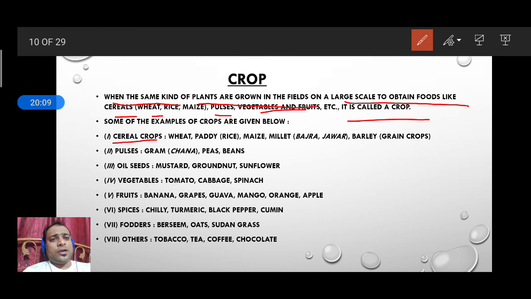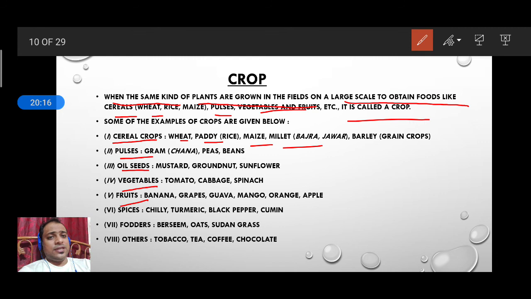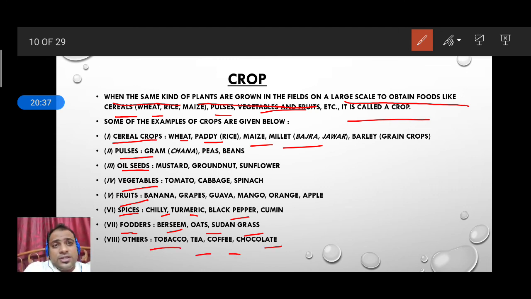Some of the important crops which we get, for example the cereal crop. We have seen the cereal crop: wheat, paddy, maize, millet. Pulses are there, oil seeds, vegetables, fruits. These all are crops only if you are growing in a large scale. Spices like chili, turmeric in a large scale. Fodders are those plants which are given to the animals: Barsi, oat, Sudan grass. Other crops are also there, like tobacco, tea, coffee, cocoa. So these are some crops which are grown or planted to get maximum profit. Okay.